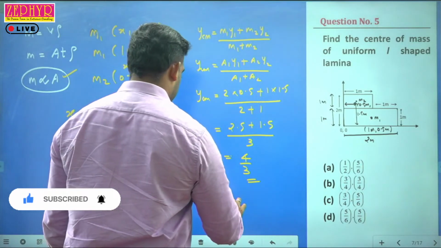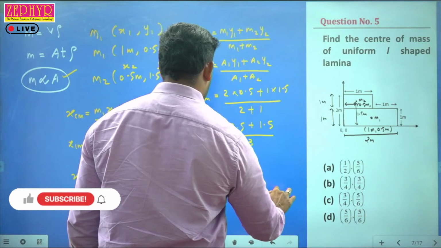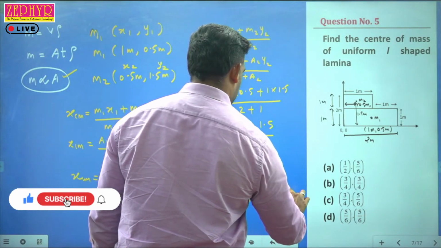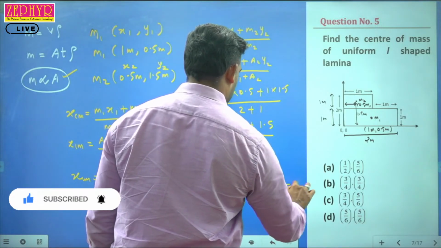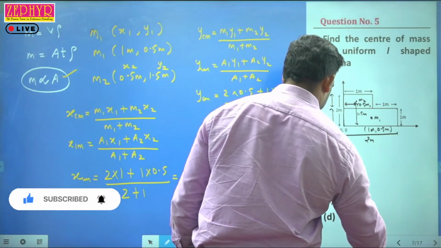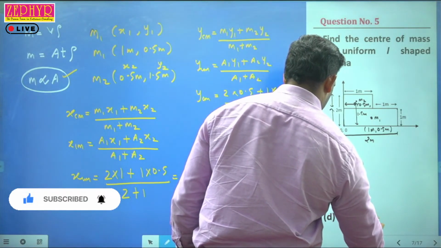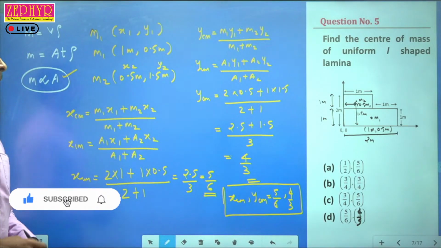So the coordinate XCM comma YCM is equal to 5 by 6 comma 4 by 3. So you have to correct the last option as 4 by 3. 5 by 6 comma 4 by 3. Is that clear?